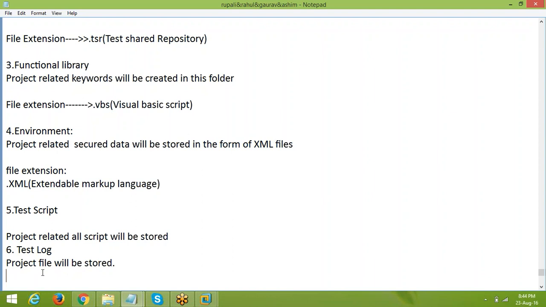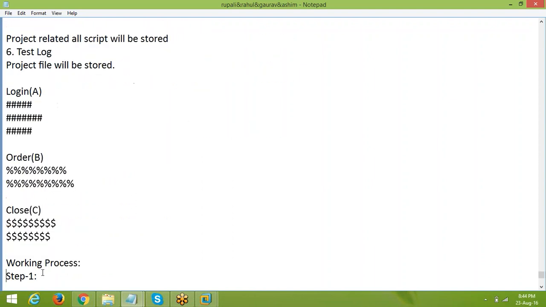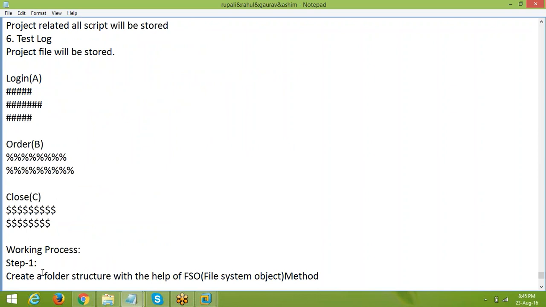How do we create a folder automatically? By using the file system object method. Create a folder structure with the help of FSO, the file system object method.